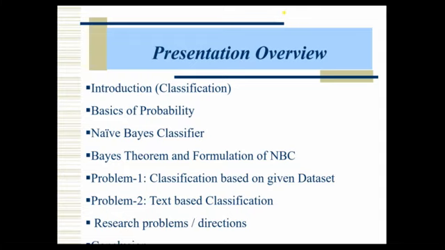So what are the possibilities to do research on this Naive Bayes classifier? I will even show my recently published paper on COVID-19 that is in Elsevier. Of course, other papers are still under review. In that paper you can see some of the research problems, and that is useful for youngsters, meaning those who are looking for PhD or those who want to do any publication. It will surely be helpful. And finally we'll see the conclusion.